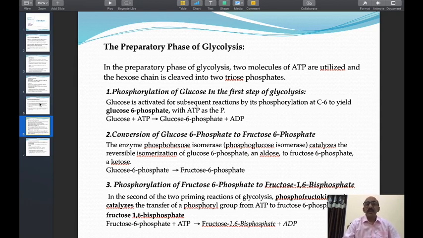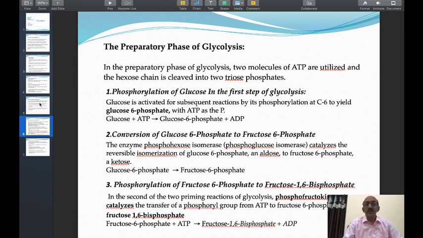Now come to the actual steps of glycolysis. In glycolysis, there are a total of 10 steps. The 10 steps are divided into two phases. That is, the first 5 steps are called the preparatory phase, and the last 5 steps are called the payoff phase. Now we will discuss the first phase of glycolysis, which consists of 5 different steps. It is called the preparatory phase of glycolysis.